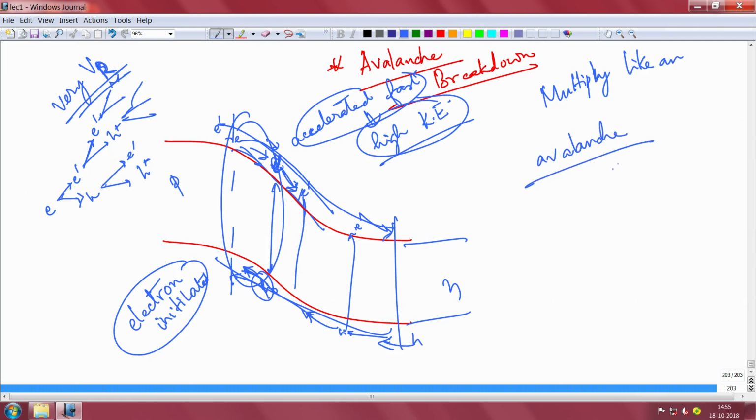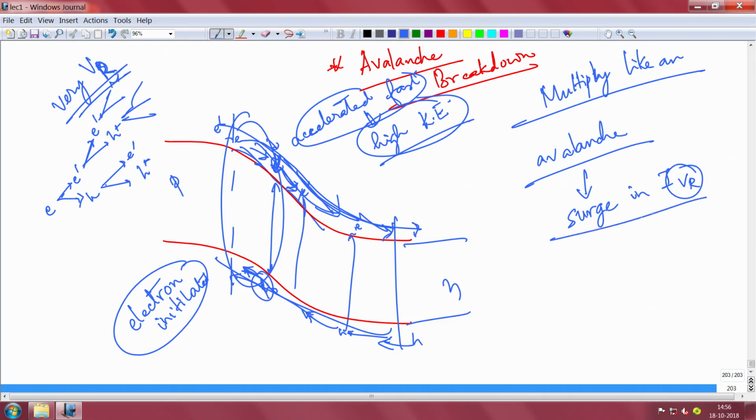It will multiply like an avalanche, and suddenly and very rapidly, in a very small time frame, this will lead to a huge number of carriers that will keep flowing this side, because they are knocking and creating 2 to a factor of 2, right. So this will multiply like an avalanche, a rapid increase in the electrons, and this leads to a sudden surge in the reverse bias current. So, this is called your avalanche breakdown, okay.